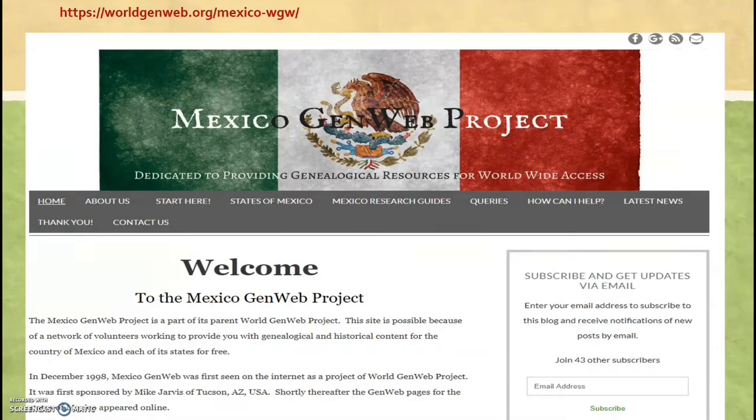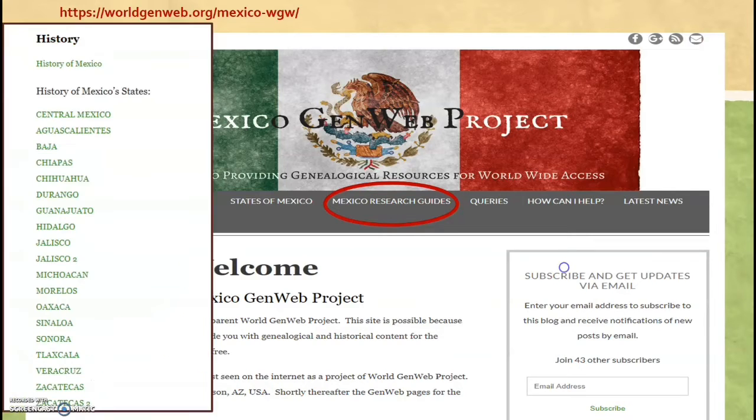Now the Mexico Gen Web project, what I'd like you to focus on is one that's called Mexico Research Guides. Now this isn't so much genealogy as it is history. It'll have information about the history of Mexico, about the history of some of the states in Mexico, and all you do is click on it. Really interesting to read.